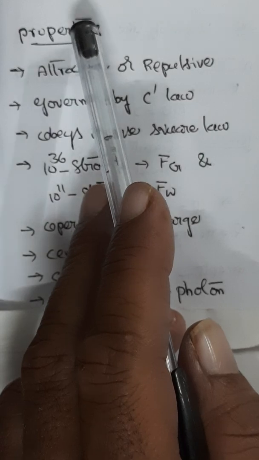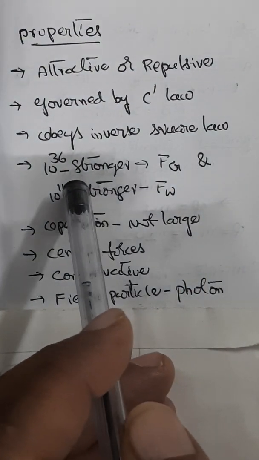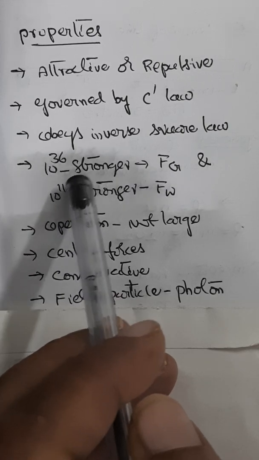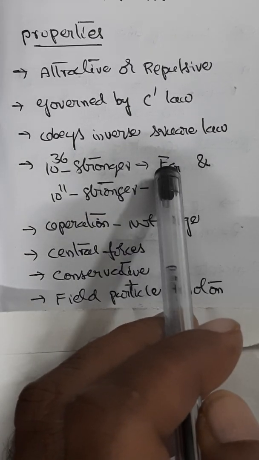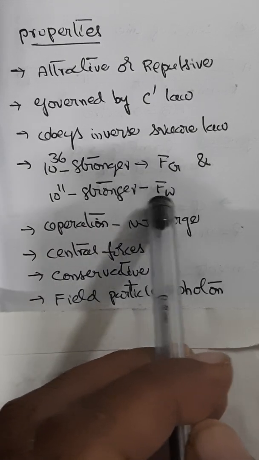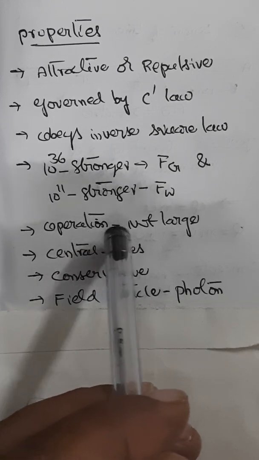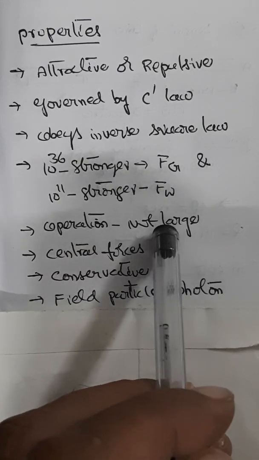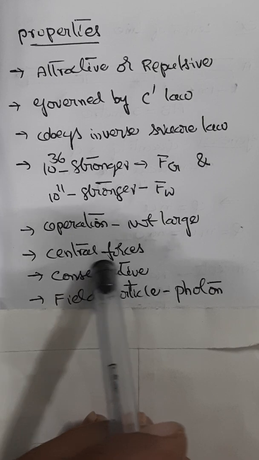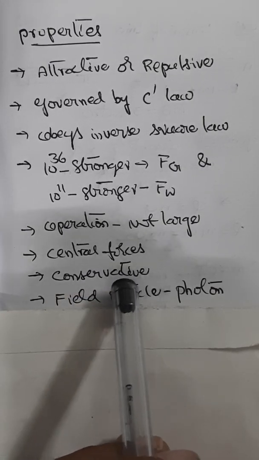Now, when we say electromagnetic forces, we are talking about electrostatic only. So, these forces are almost 10 power 36 times stronger than gravitational forces and 10 power 11 times stronger than weak forces. So these forces operate over distances which are not very large. These forces are central forces. And of course, these forces are also conservative forces.